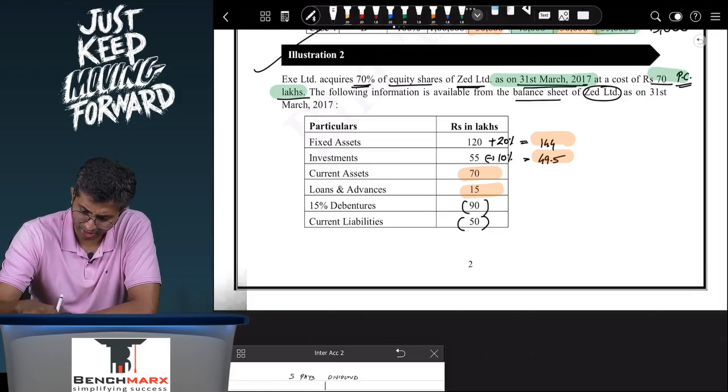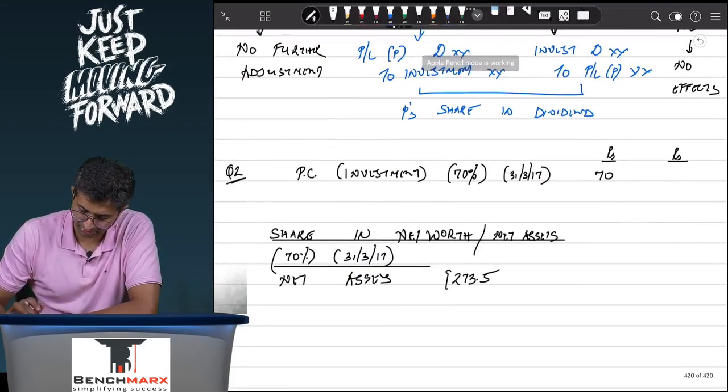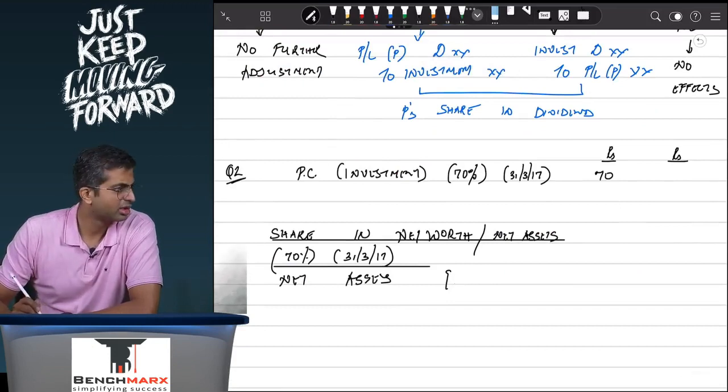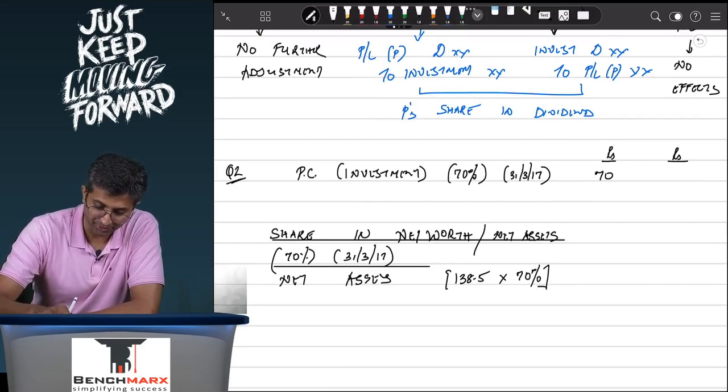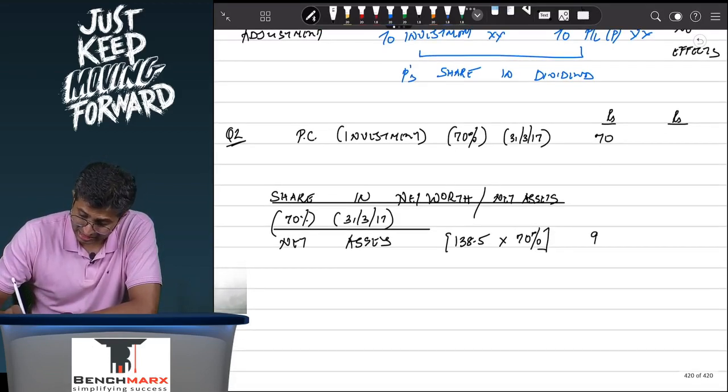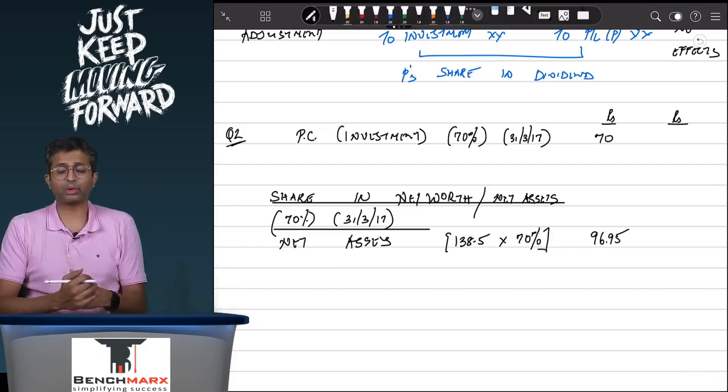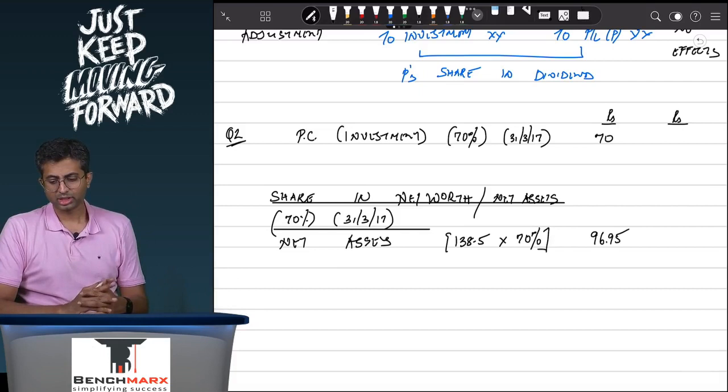Just a second. 144 plus 49.5 plus 70 plus 15 minus 90 minus 50. So this is 138.5, I guess. So this is 138.5, and we are getting a 70% stake. Of net assets worth 138.5, we are getting a 70% stake. So this is, I think, 96.95. So for something which is worth 96.95, you have paid 70 rupees.